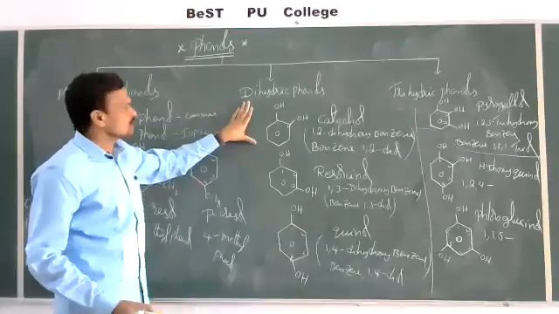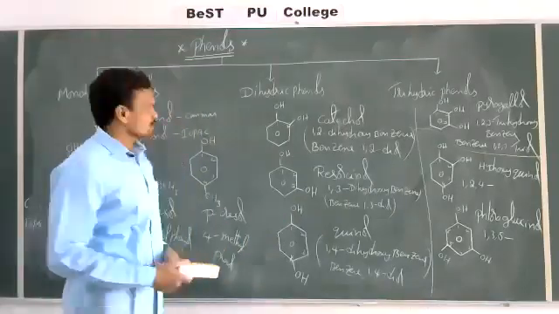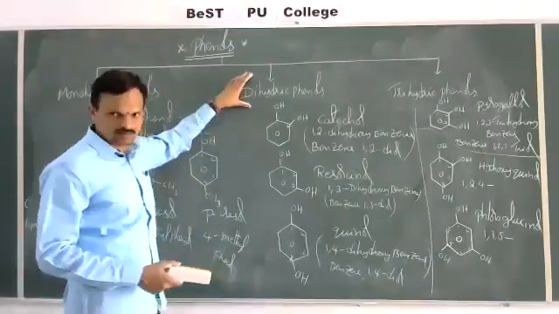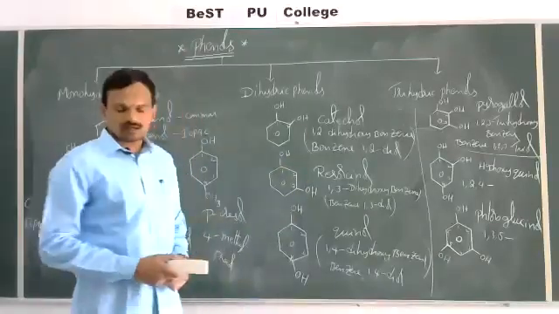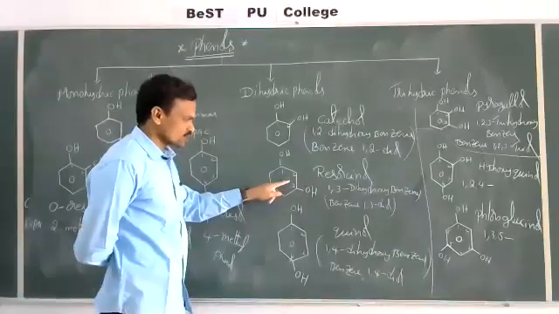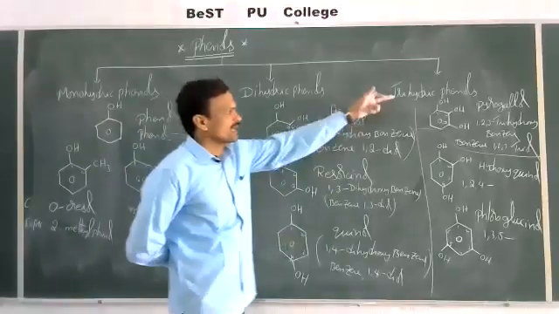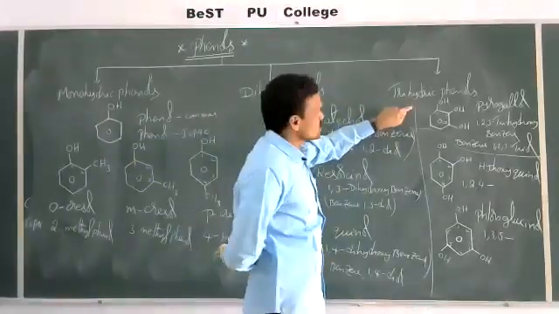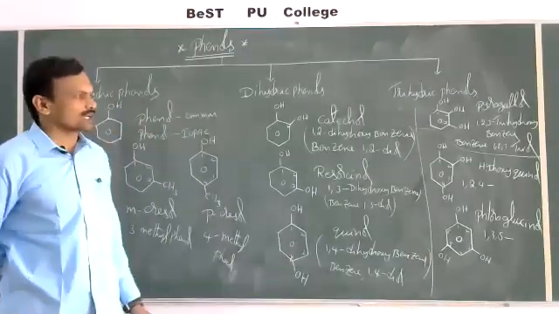Dihydric phenols: if 2 OH groups are present on the benzene ring, those are named as dihydric phenols. Ortho, meta, para dihydric phenols. This is named catechol, this is resorcinol, this is quinol. Trihydric phenols: on the benzene ring, if there are 3 OH groups, that is known as trihydric phenols.